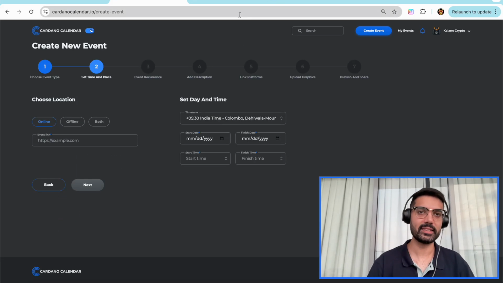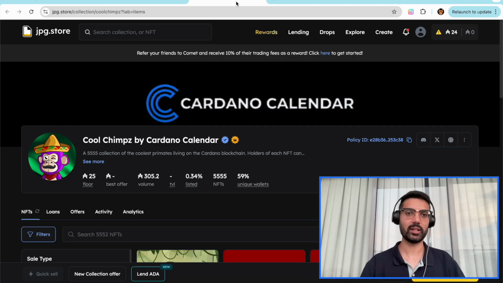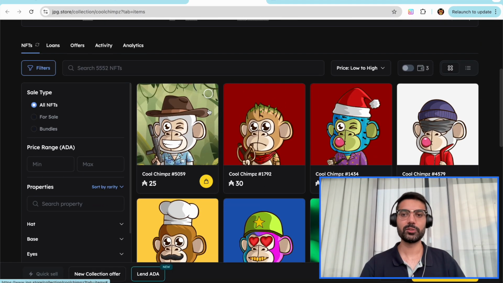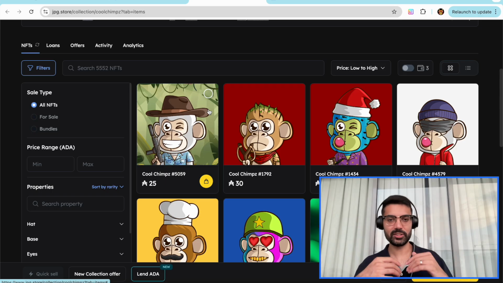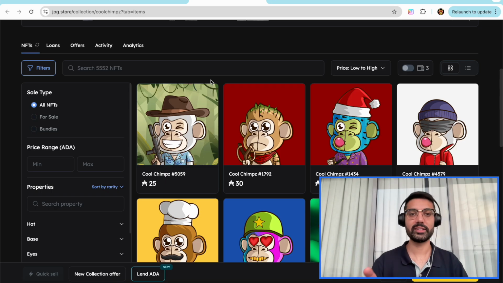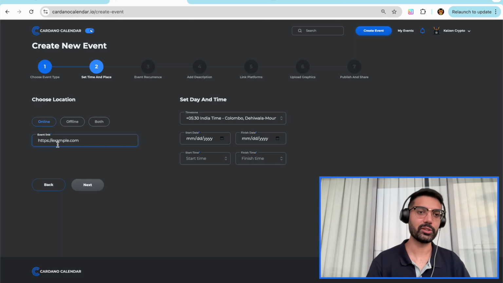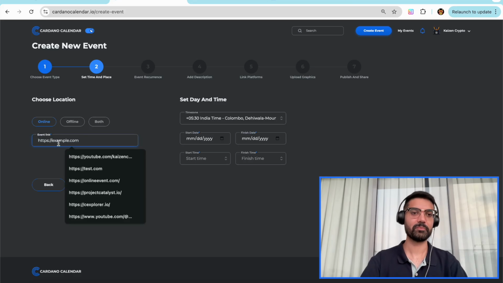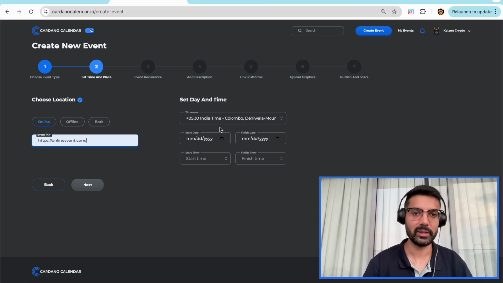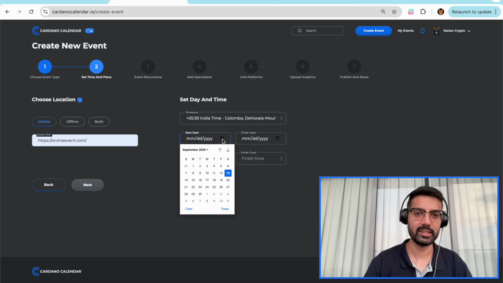We went ahead and sent out Cool Chimps NFTs, which is our NFT project for the calendar, to all of our Stakepool delegators. We went ahead and just gave these out for free. So if you are a delegator to Kaizen Stakepools, check your wallet because you will be able to use these with the Cardano calendar to create a featured event. We'll go ahead and do a little bit of a test run here.